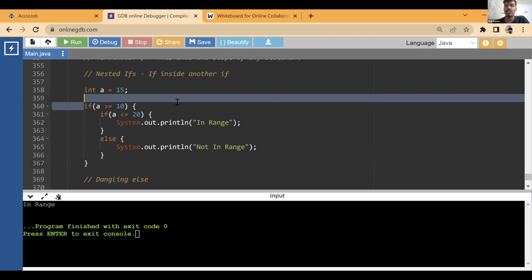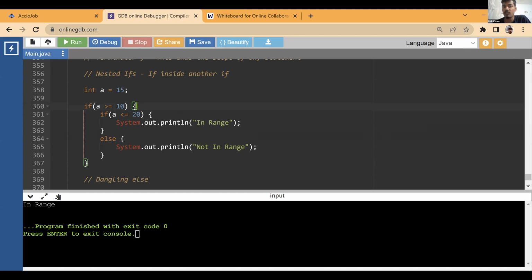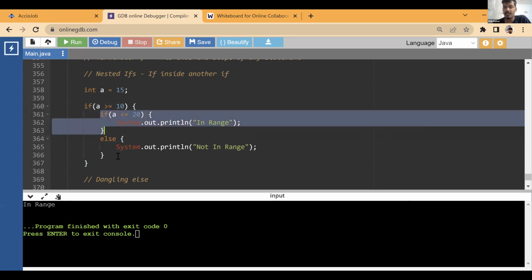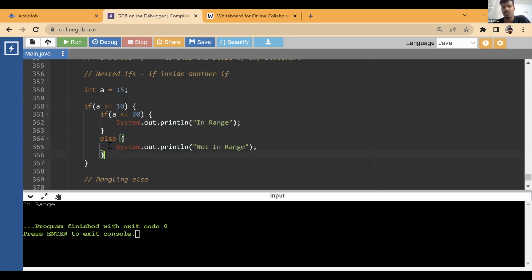So we checked one condition which is true. If this is true, then only we enter the body of it, right? Which is like the normal if, how it works. So if this is true, we go inside this. Now we see another if else. Now this is an independent if else. This works independently of this outer if. Now we check this condition. Is this true or false? If this is true, we print in range. That means the number is in the range of 10 to 20. If this is false, that means this is not in the range of 10 to 20.